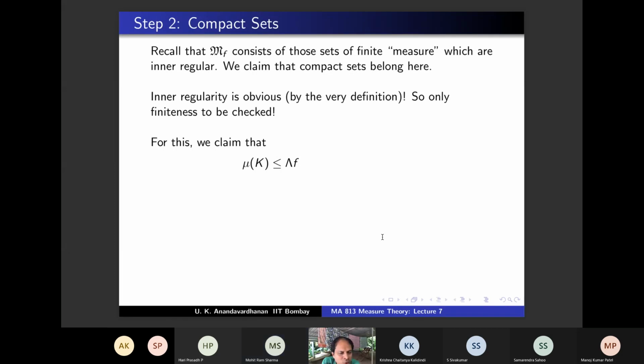Either I am wrong or you're wrong, but I believe lambda is a complex linear functional because of our vector space. On which vector space have we defined our linear functional? CCX, right? It's a complex linear functional, but is its image inside the positive real axis? No, the image is not contained in it. It is a complex linear functional, period. The word positive means something else. It doesn't mean the image is contained in that.